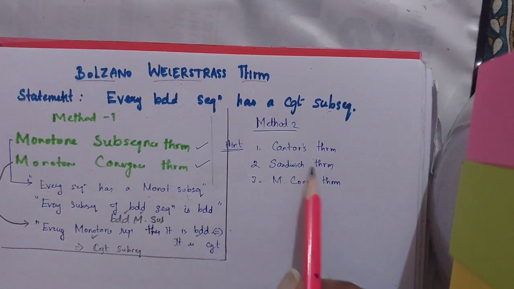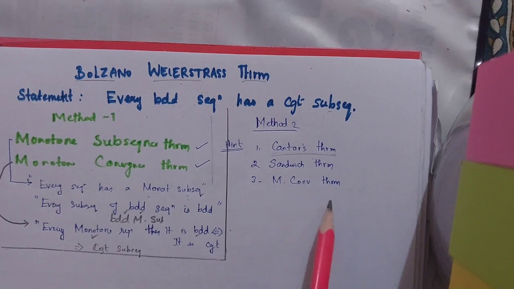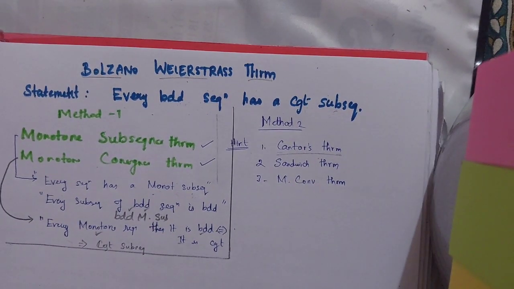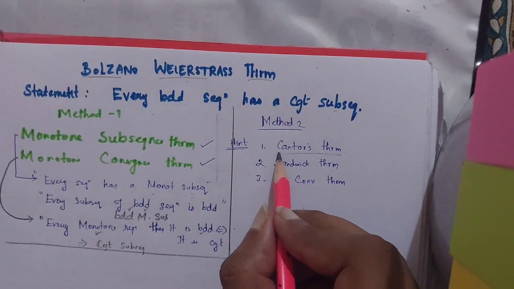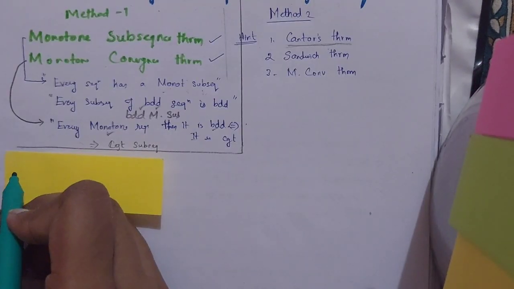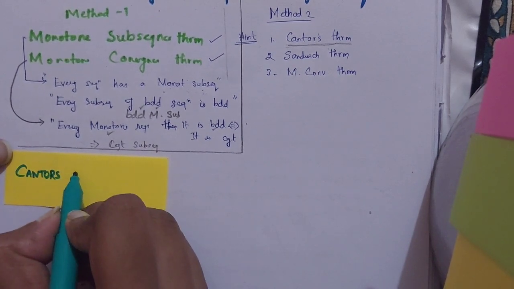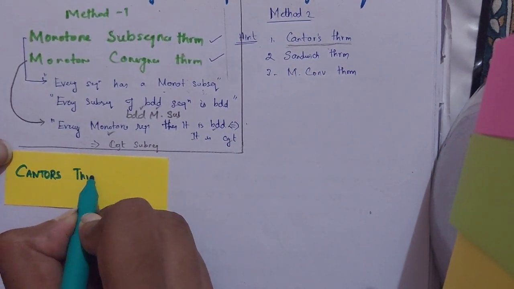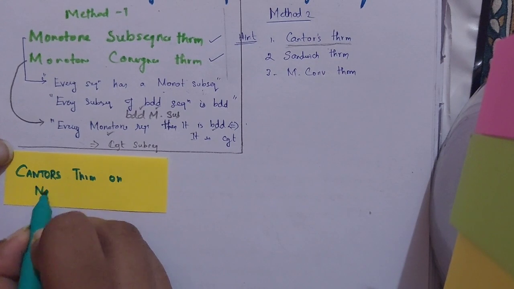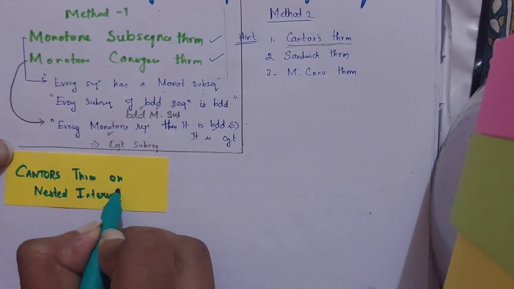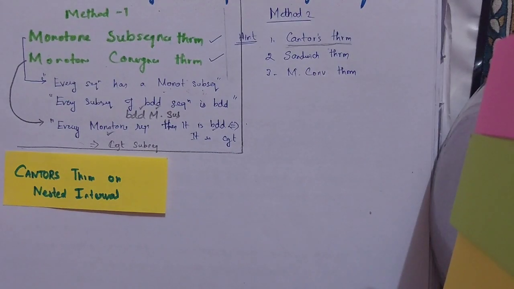So let's see what Cantor's theorem is first. Before going into it, let us make it clear. I'll just say the hint for Cantor's theorem, Cantor's theorem on nested intervals. You don't need to worry about all these things because you have already proved it in the one way.